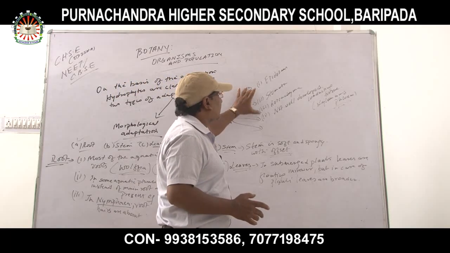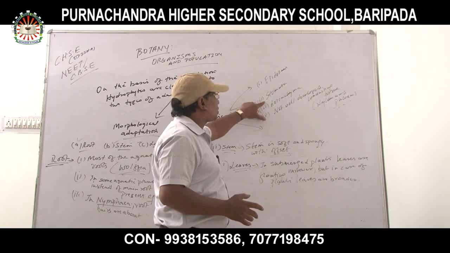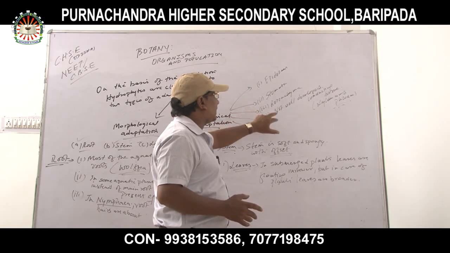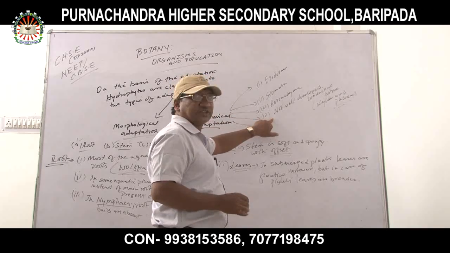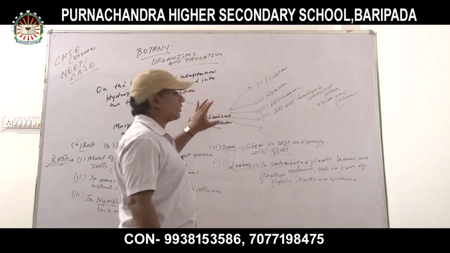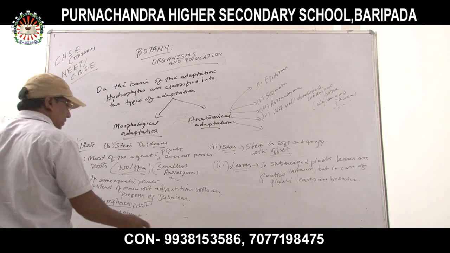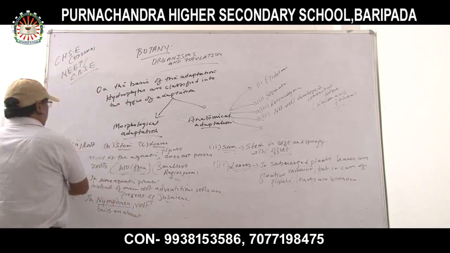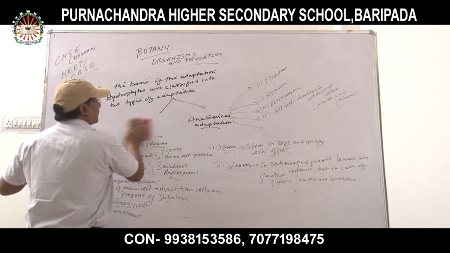First is epidermis, second is stomata, third is parenchyma, and fourth is conducting tissues. As we know, conducting tissues are xylem and phloem, which are not well developed in aquatic plants or hydrophytes.